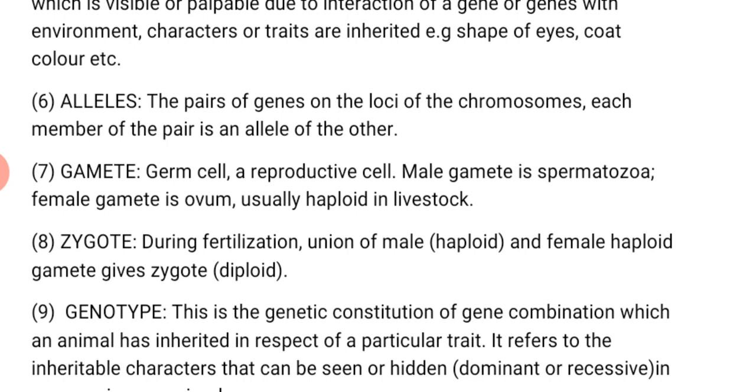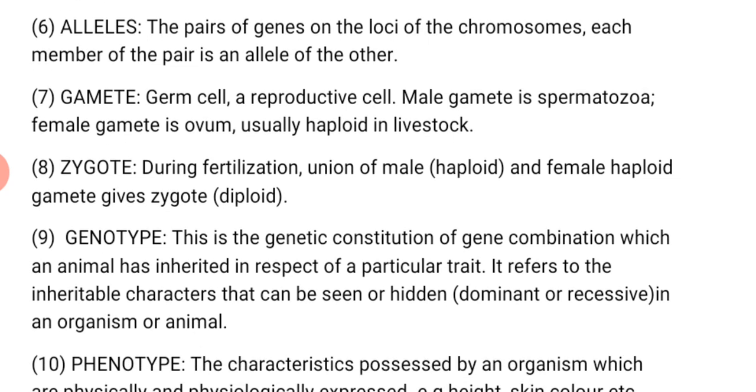Let's now go to number 9. That's genotype. This is the genetic constitution or gene combination which an animal has inherited in respect of a particular trait. It refers to the inheritable characters that can be seen or hidden, that is dominant or recessive, in an organism or animal. When they say genotype, this is the genetic constitution of each and every one of us. Do you get it now?